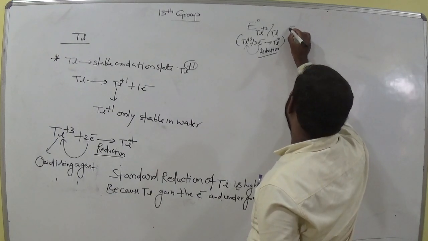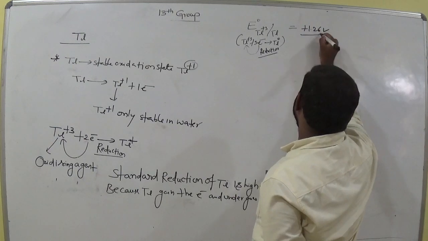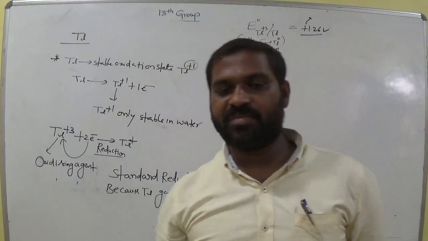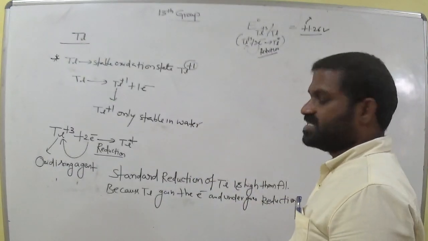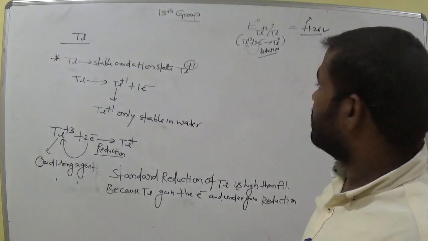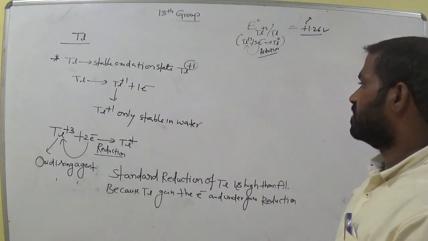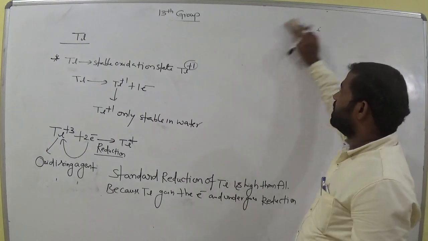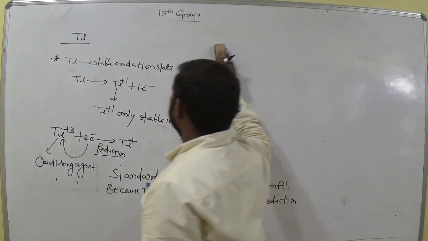So this value, for example, is plus 1.26 volt. Positive means higher than aluminum. In the case of aluminum, how much is it? Minus 1.66 volts, whereas this one is plus 1.26. So which one is high? This one is high. Okay. Is it clear, everyone? So finally, the standard reduction potential of aluminum is very much less than thallium.